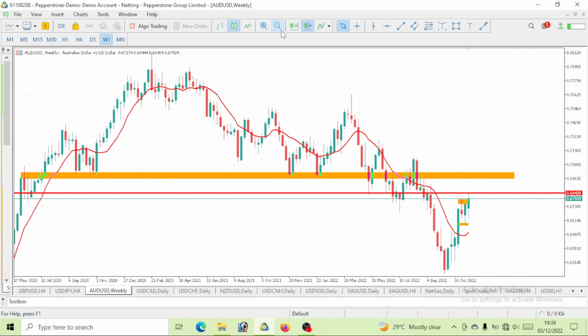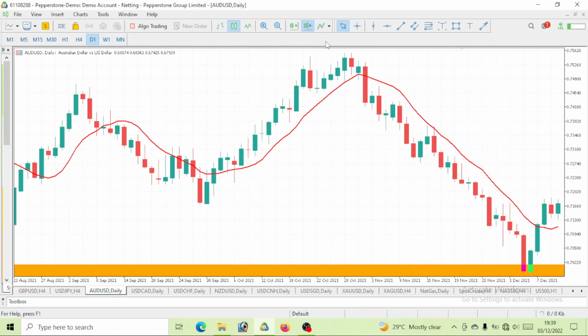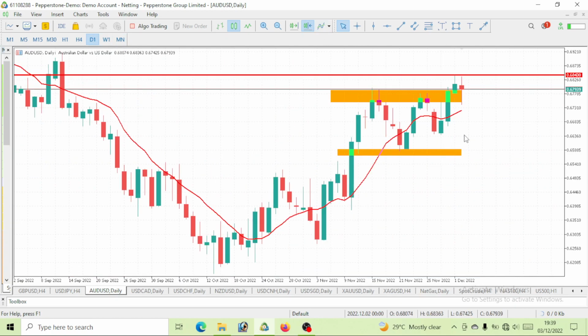So AUD USD is still on a bullish move. We would all be expecting this week. That should take us to the daily time frame. So we can see this impulse. Let's start the move from here. We see it as higher highs. Here comes the correction. Now comes the new highs. Here comes the correction, right? The new highs were made here.